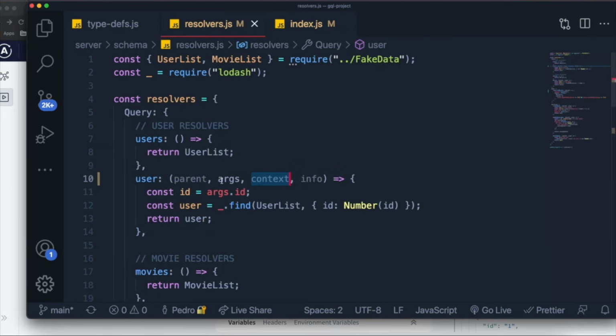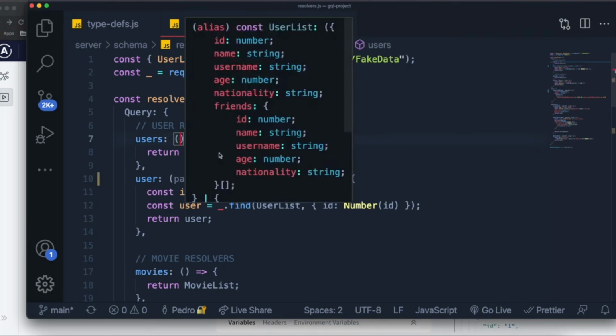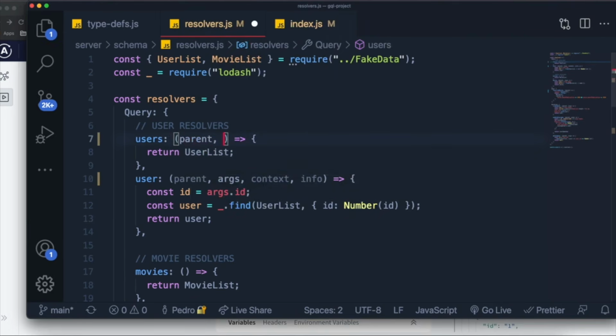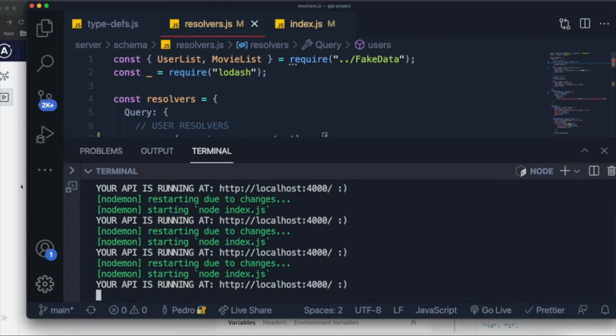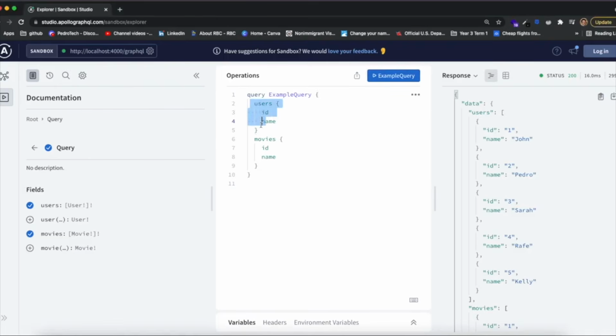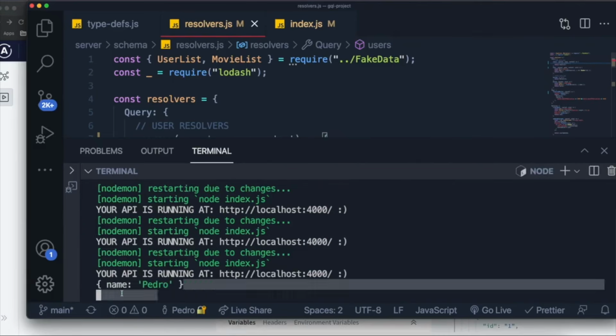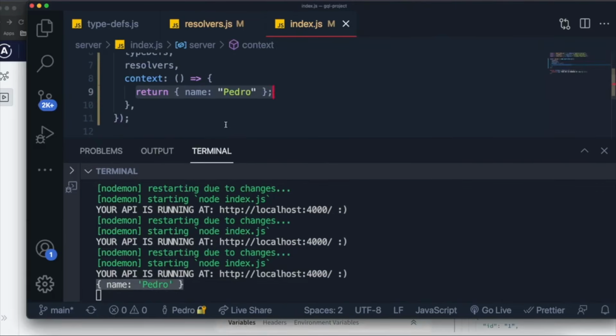And if we come to any different resolver, for example, let's do it for the user's resolver, and we come over here and we write all the previous inputs until we get to context, and we console log the context. Let's see what is console logged. So console log context, let's open our terminal up. You should see nothing is console logged, but when I execute a query that queries users, it should console log whatever we returned in our context object over here. So you can already start seeing why this might be something important, because we can use this for many situations, including, and most importantly, authorization and authentication.